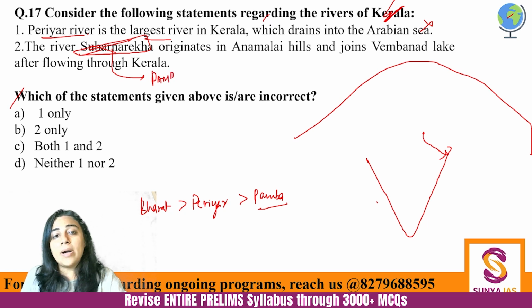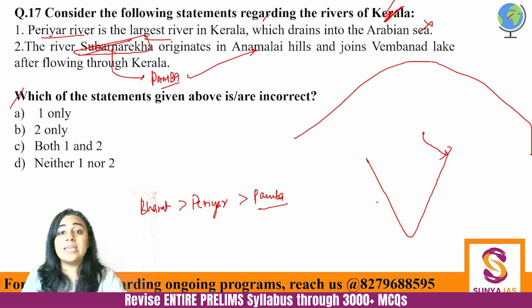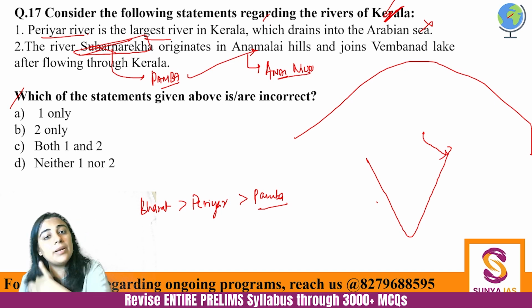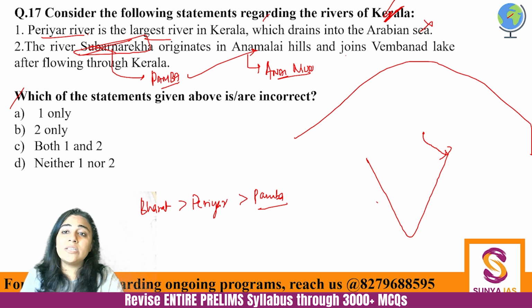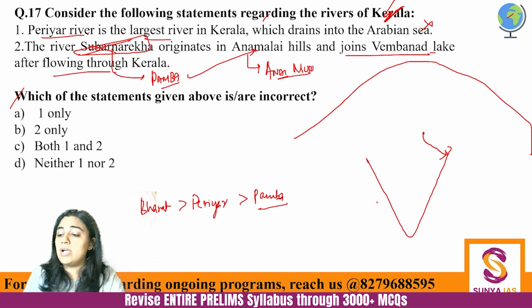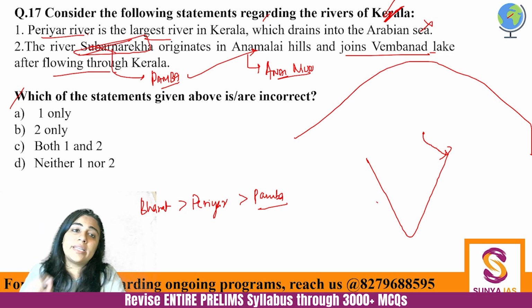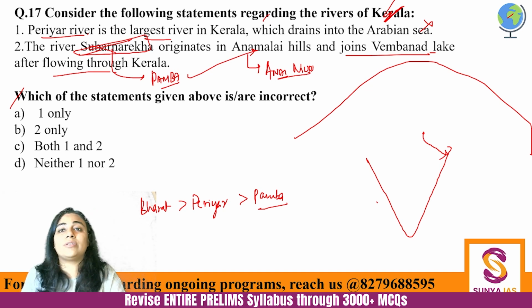So Pamba is originating in Anamalai Hills, which are in Tamil Nadu, and Anamalai Hills have the highest peak of South India, which is Anaimudi. Anaimudi is not in the Nilgiri Hills. Anaimudi is in Anamalai Hills. Anyway, it joins the Vembanad Lake after flowing through Kerala is also absolutely correct. But here we are not going to mark it correct because the river itself is wrong. The river that they should be talking about is Pamba, but the river that they are talking about here is Subarnarekha. So this becomes incorrect.